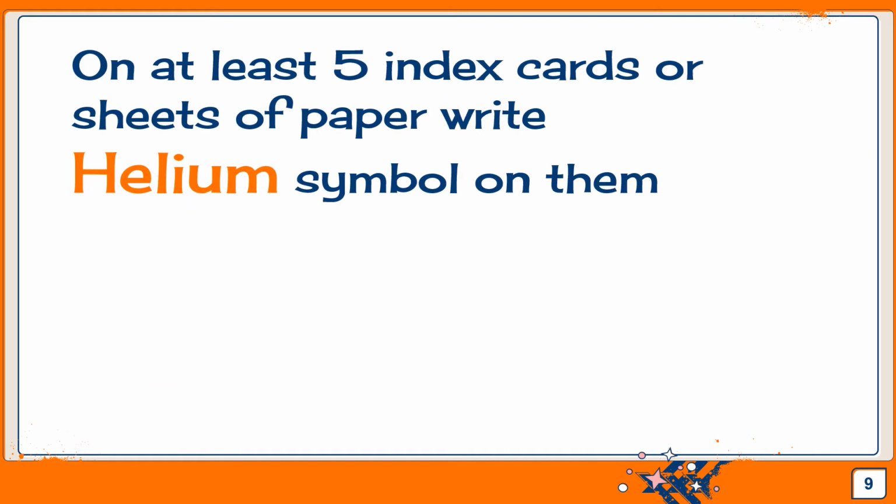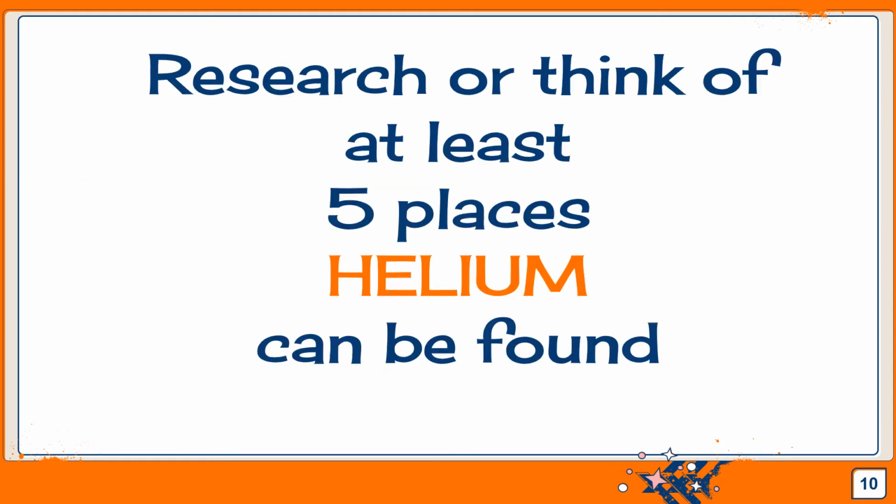On at least 5 index cards or sheets of paper torn apart, write the symbol for helium, which is He, on them. Research or think of at least 5 places or uses for helium. You can do whatever you'd like to research, you can either research it with your parents or just think about 5 things that have helium or uses for helium. The whole point is just to get you thinking about what helium is used for. Okay, so pause the video and then come back and work with us in a moment.